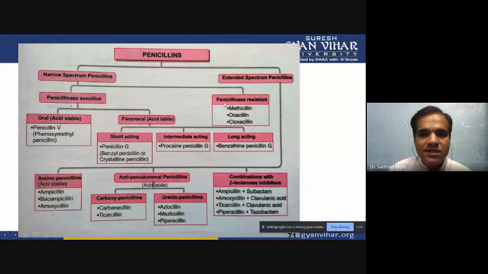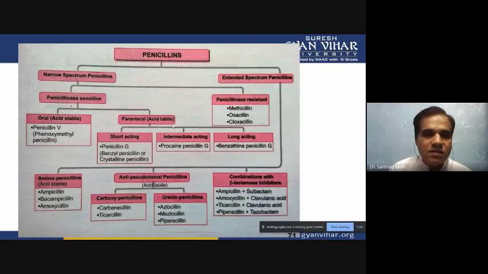Then the second one is the penicillinase resistant type. Now penicillinase is an enzyme which will destroy the penicillin. It is a mechanism in some bacteria where they produce this penicillinase protein or enzyme, and penicillinase can kill or disturb the penicillin.